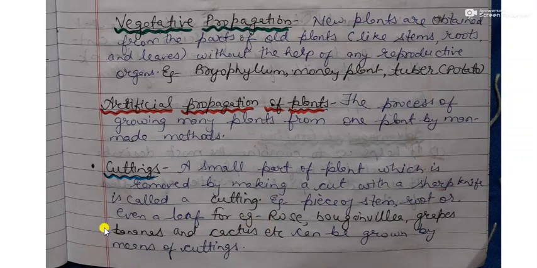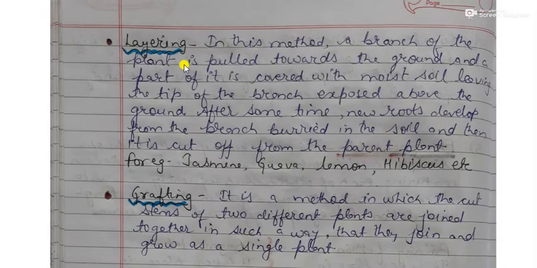Okay. Now the next method of vegetative propagation of plants is layering. In the layering method, we pull a branch of the plant towards the ground and cover a part of it with moist soil, leaving the tip of the branch exposed above the ground.